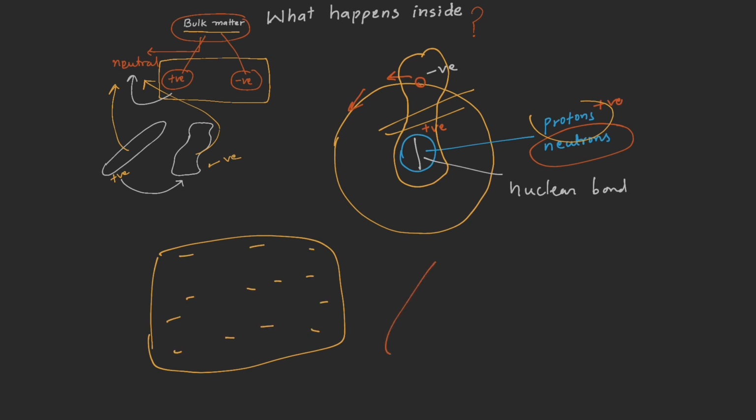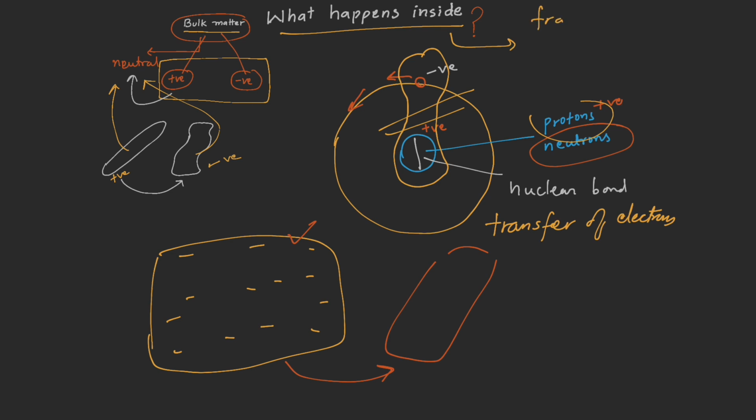And when two bodies are rubbed with each other, the negative charge, or the electron, gets transferred because it is loosely attached to the nucleus, or to the atom, or for that reason to the substance. And we can say that any electrostatic phenomenon is just because of the transfer of electrons. Well, to sum this up, what happens inside? It is the transfer of electrons, or the transfer of negative charge.